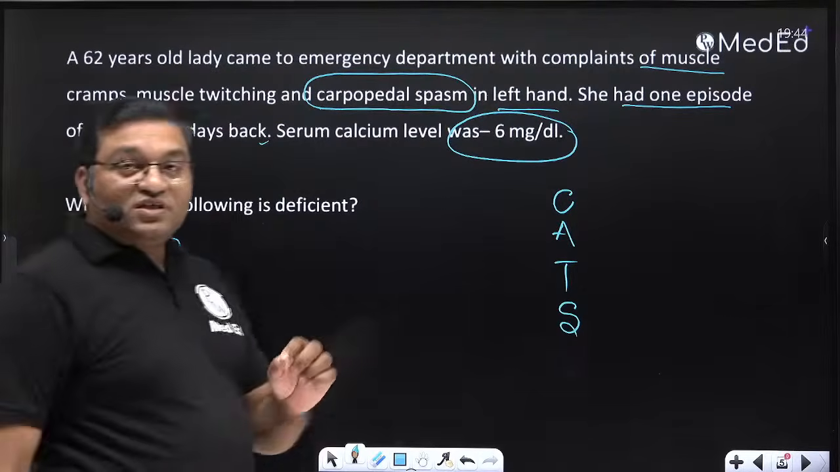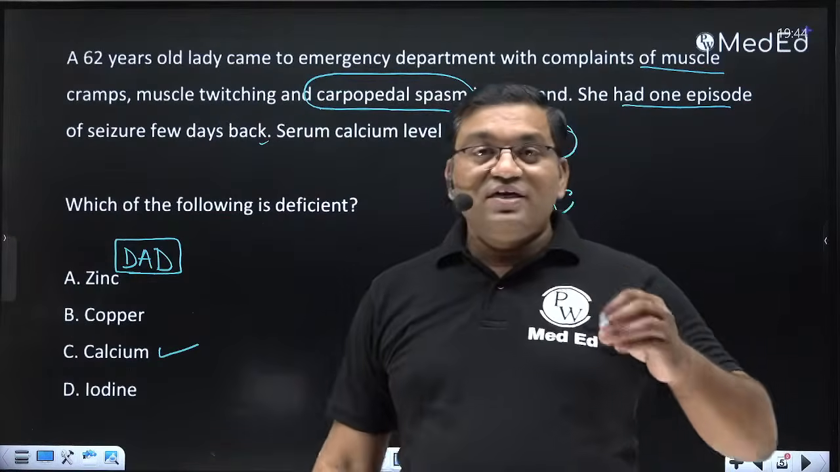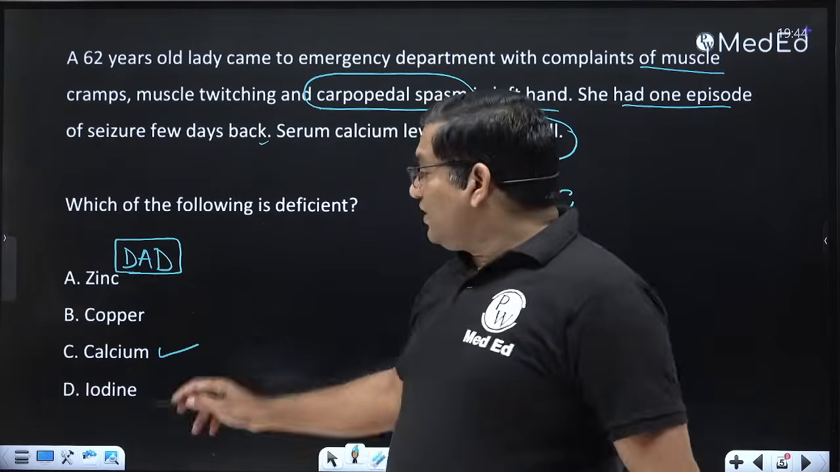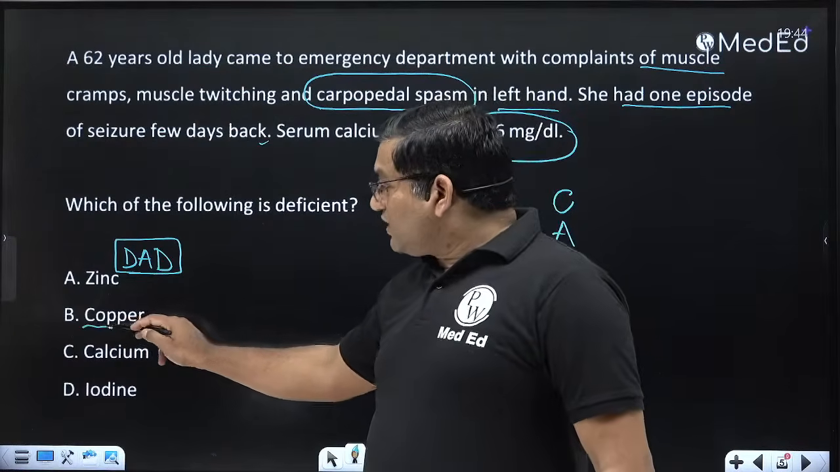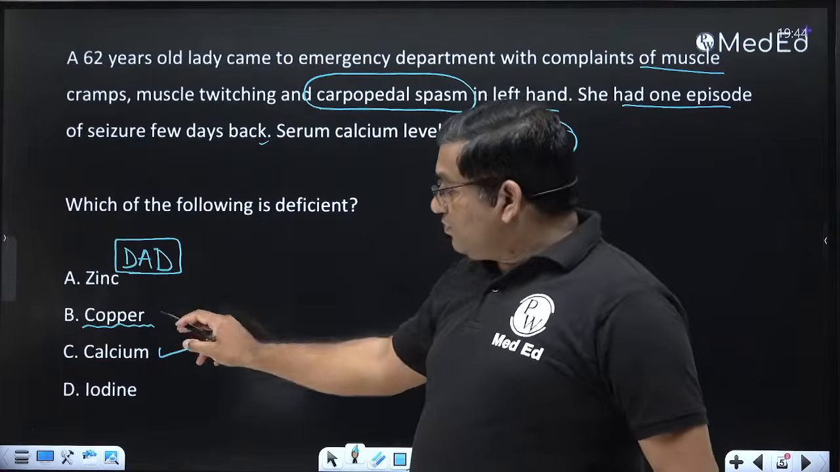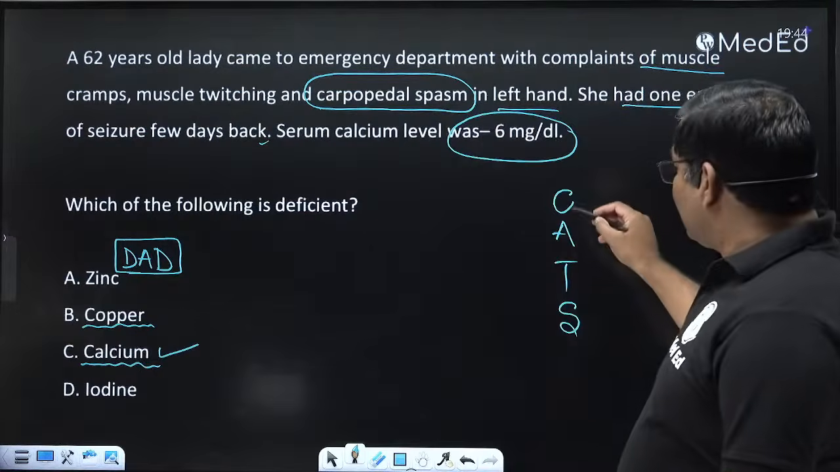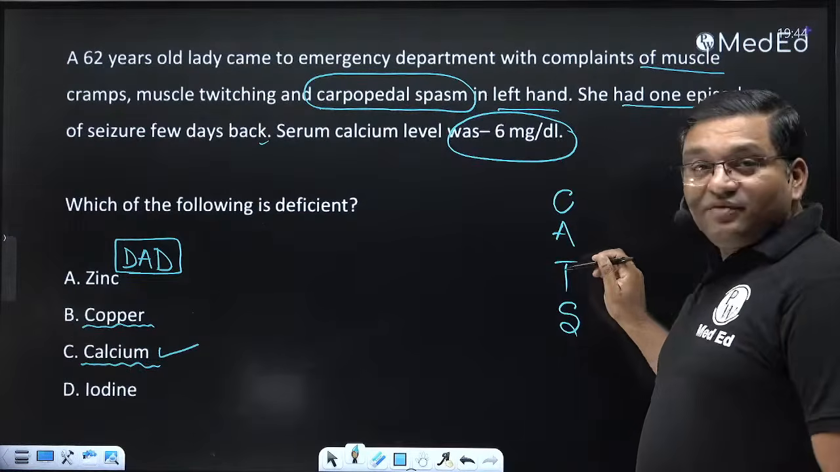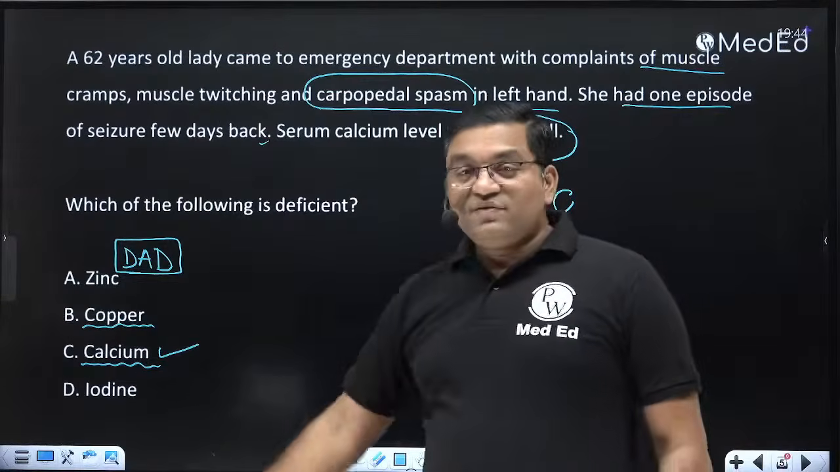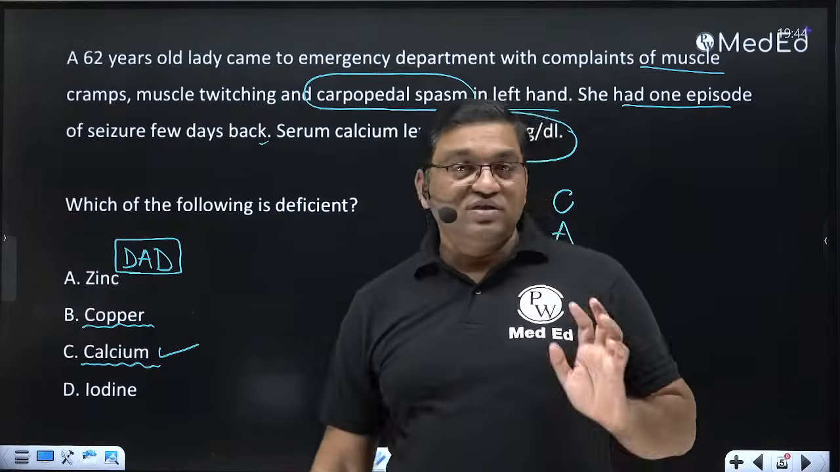Copper is related with Wilson's disease, Menkes disease, anemia, and large vessel involvement and severe abnormalities. Calcium is related with carpopedal spasm, convulsion, arrhythmias, tetany, tremors, stridor, and spasm. And iodine deficiency is related with goiter.